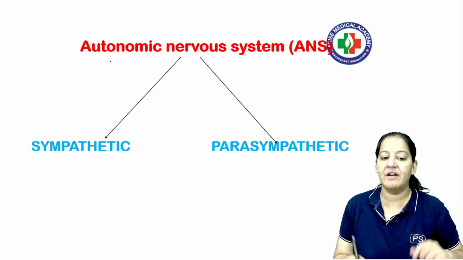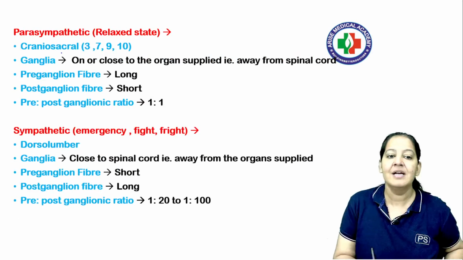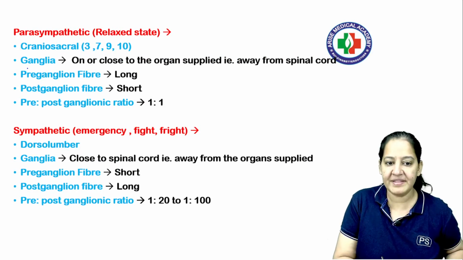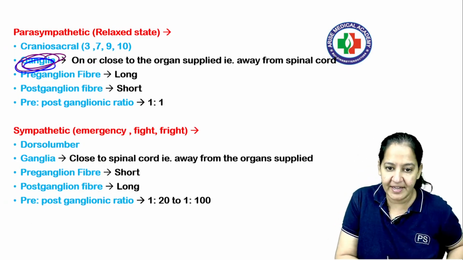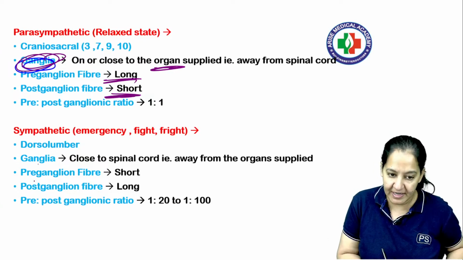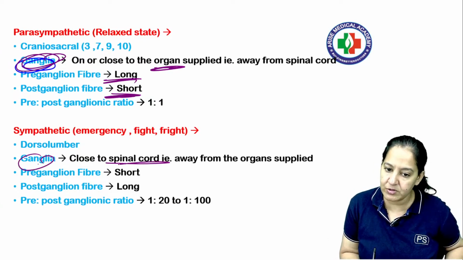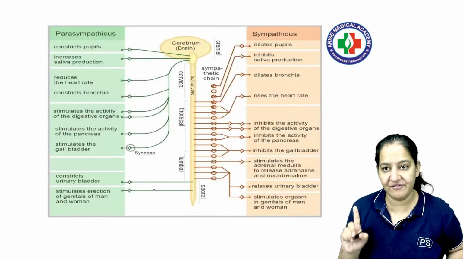So what have we learned? We have learned that the autonomic nervous system is of two types, sympathetic and parasympathetic. In the parasympathetic, the ganglion is close to the organ. That's why preganglion is long and postganglion is short. But in the sympathetic, the ganglion is close to the spinal cord. That's why here preganglion is short and postganglion is long. That is the first difference between them.